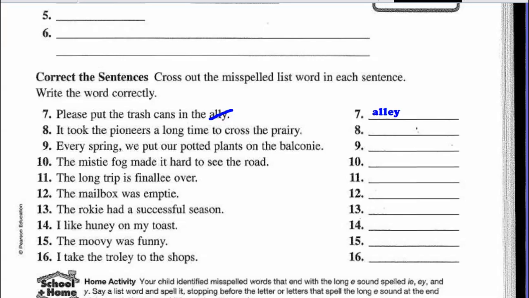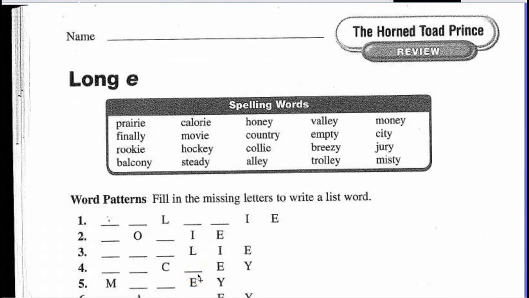Then flip it to page 16. The first 10 questions on 16 are word patterns. Fill in the missing letters to reveal the list word that was missing. So for the first one, we have calorie. So I'd need to find that word up in the word box and then spell it correctly here to have those blanks filled in. C-A-L is already there. O-R, and they have the ending I-E for the long E sound that we've been practicing over the last week or so.